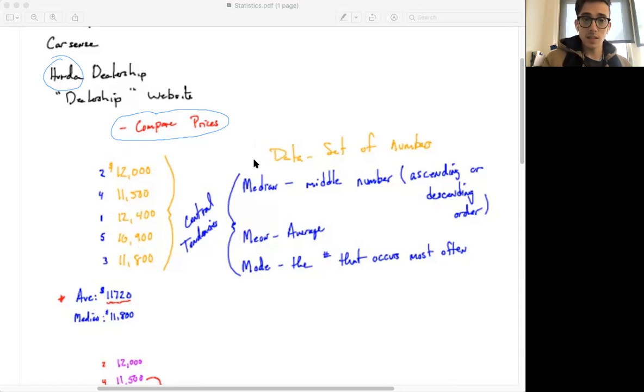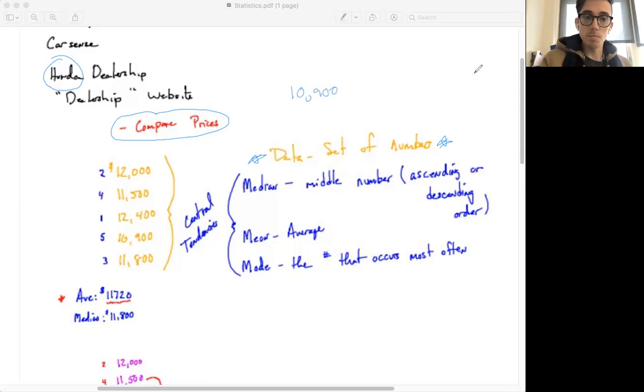These are some statistics terms that might throw you off, and maybe you didn't expect to cover statistics here, but most of these things you already know about. The median is going to be the middle number. Of course, if you list all of the numbers in ascending order, we know that 12,400 is the largest, whereas 10,900 is the smallest.